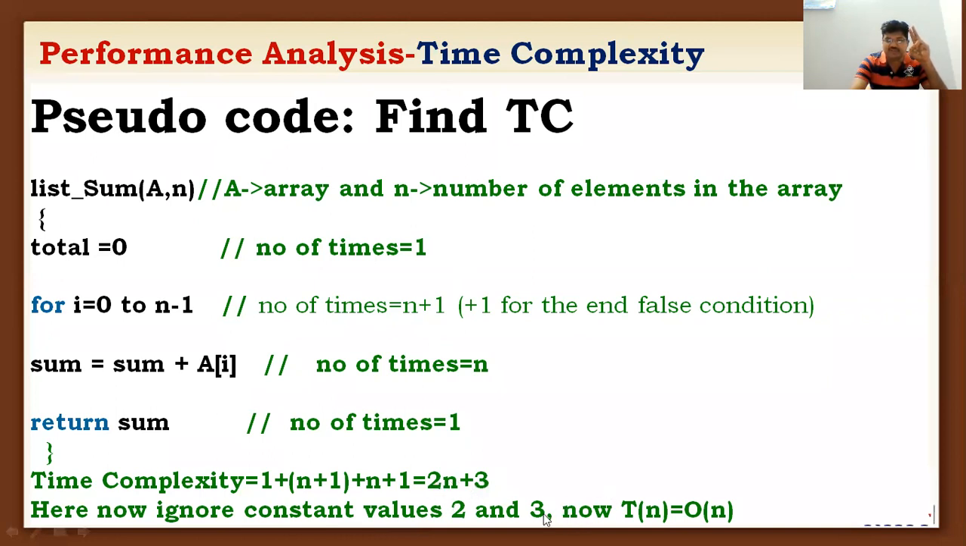So now you can say you are ignoring 2 and 3 constant values. Now you will get the time complexity equal to n. So that can be simply written as order of n. That is called the time complexity of the given algorithm is order of n or big O of n. So T of n equal to time complexity of a given algorithm equal to big O of n or order of n. So this is the way of calculating the time complexity of an algorithm.